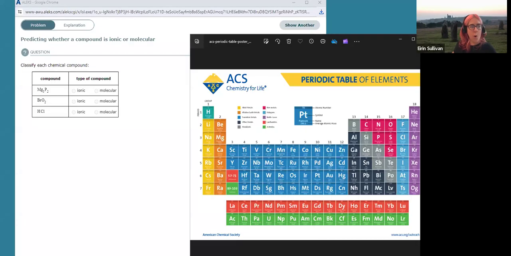is ionic or molecular. Okay, so an ionic compound is formed from electrostatic attraction between oppositely charged particles. So that means cations and anions, okay? Electrostatic attraction between cations and anions, right? Because they have opposite charge. So what forms cations? Metals, generally speaking, right? What forms anions? Non-metals, generally speaking. So 9 times out of 10, maybe even more than that, if you've got a metal and a non-metal, you're going to be looking at an ionic compound.